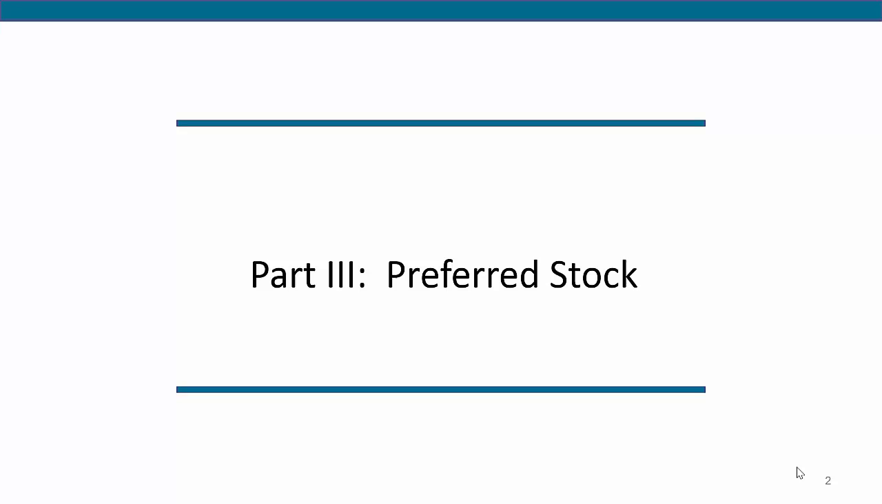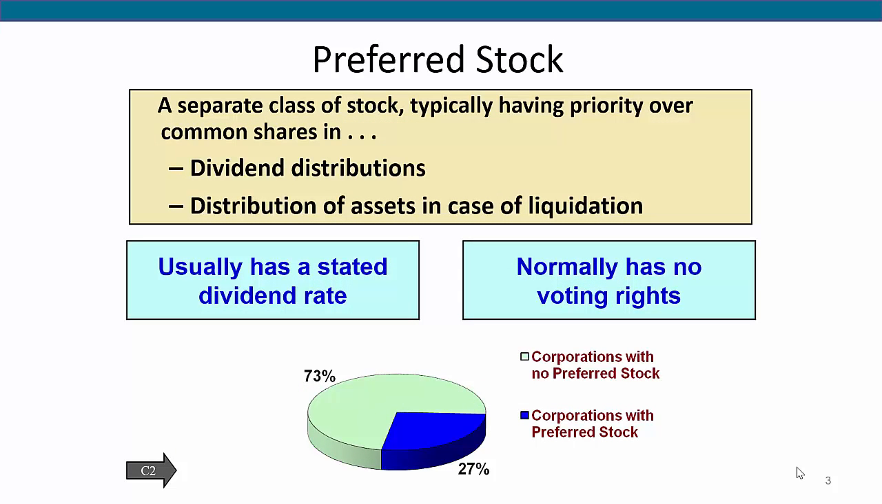This one is about preferred stock. You will find some companies are structured with preferred stock and some with only common stock. A corporation can issue two basic kinds of stock, common and preferred. Preferred stock is a separate class of stock that typically has priority over common stock in dividend distributions and distributions of assets in a liquidation.